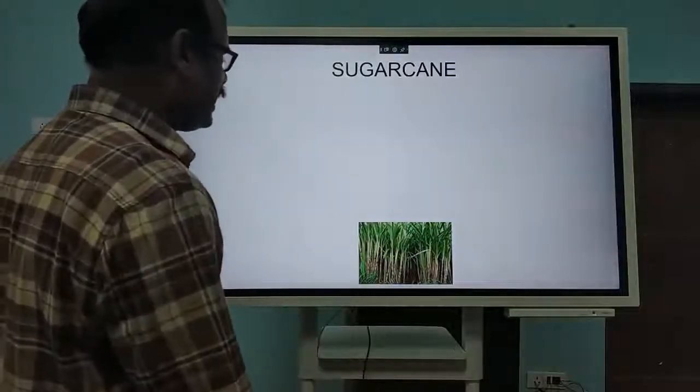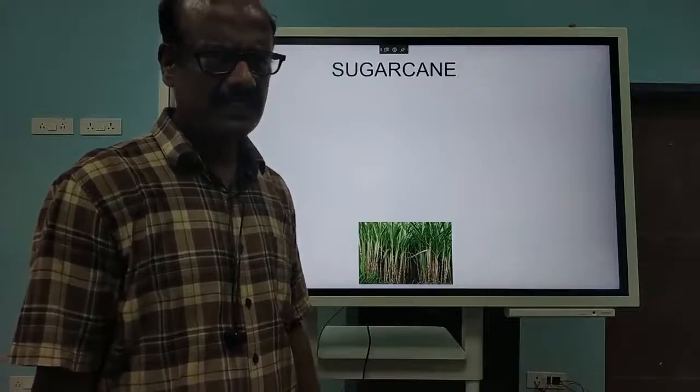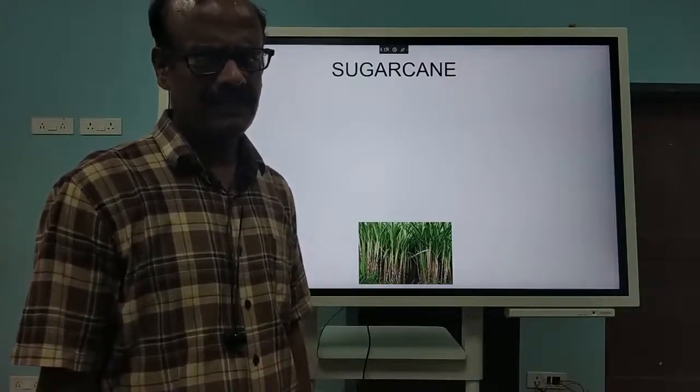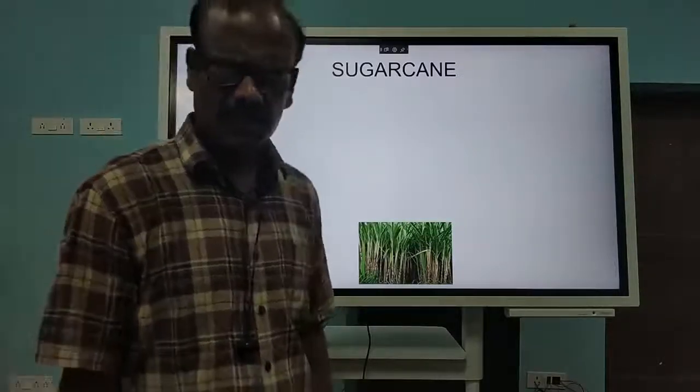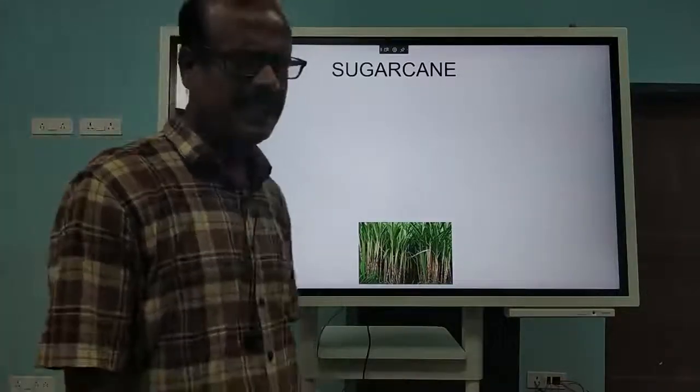Then comes sugar cane. What is the use? It is used for making sugar, and India is one of the largest producers of sugar cane.